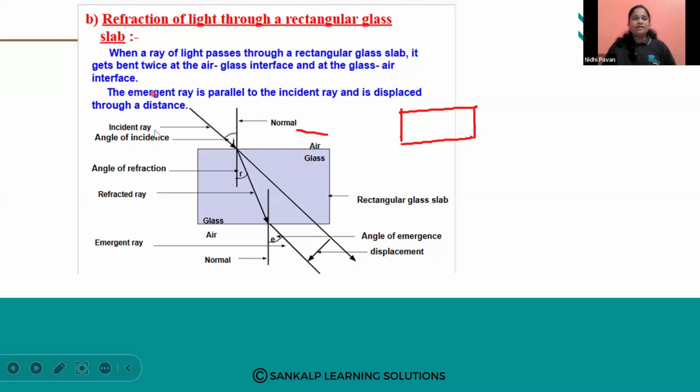See here, this is an incident ray. From the air, it struck the glass surface, so it got bent. This is the refracted ray. This refracted ray strikes this glass surface and again bends into the air medium. So this refracted ray acts as the incident ray for this surface.